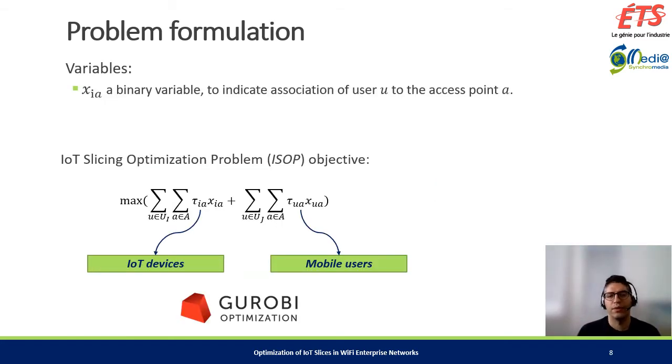We formulate the association problem based on the required bandwidth for each slice and form the optimization problem with the objective of maximizing the overall network throughput. We call it ISOP, which is NP-hard in general due to its binary and nonlinear constraints. We use the Gurobi solver to find the optimal association, and it's obvious that in a large-scale problem, using a solver is not preferred due to the high computational resources and time required to solve the problem. Therefore, we proposed a new heuristic to deal with this issue.